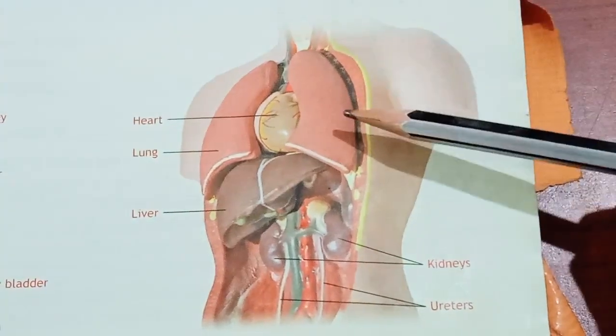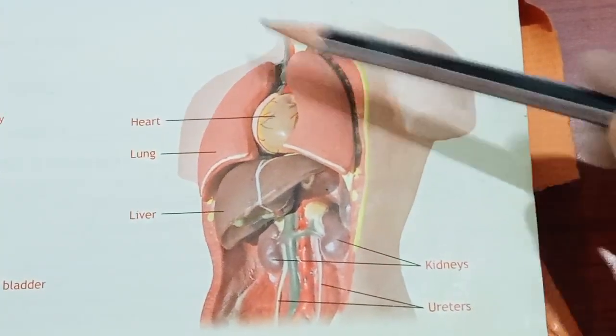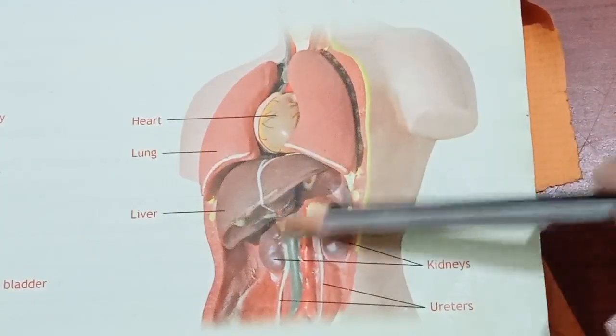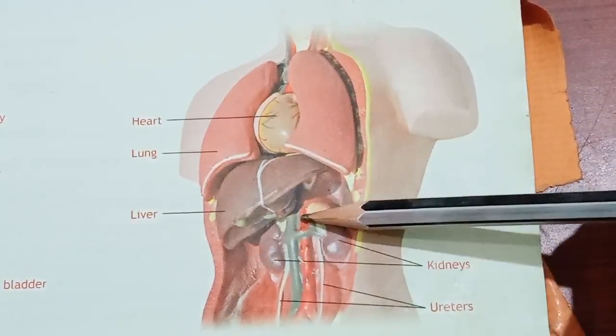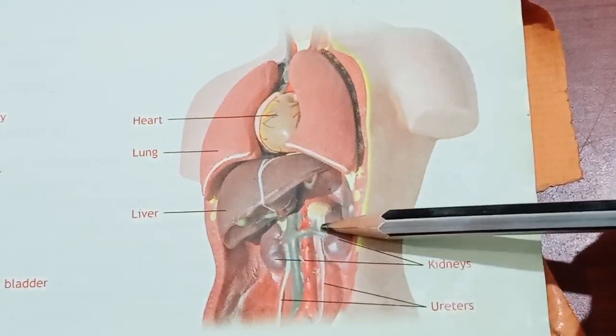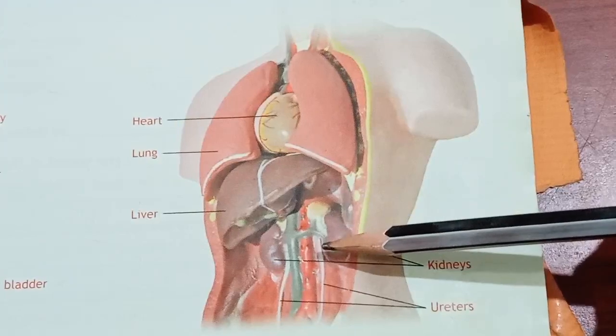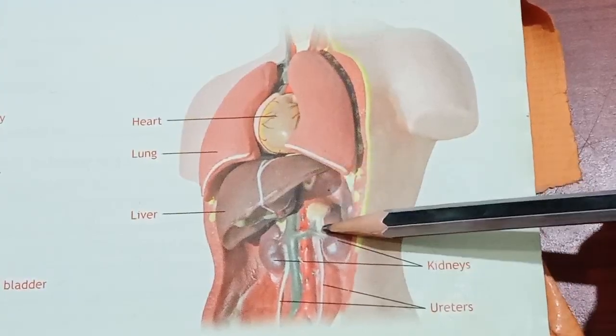This diagram is showing the clear position of the kidney. As you can see, this is lungs and then liver. Here the stomach is missing because behind the stomach these two kidneys are present. So it is behind the stomach, meaning our back side portion, and downside of the liver.